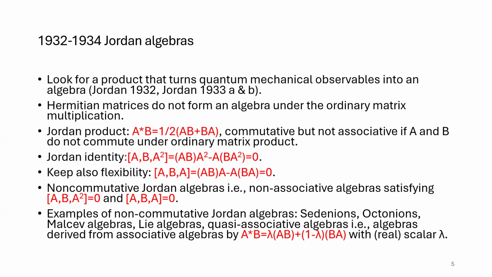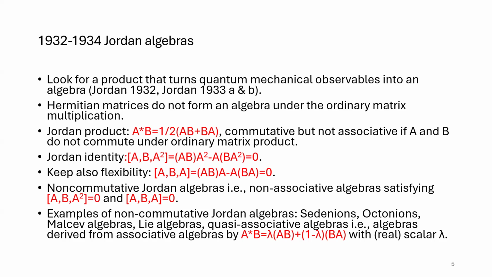But in most cases, all of these non-commutative Jordan algebras, with the exception of the sedenions and the octonions, are so-called quasi-associative algebras. They originate from deforming the product in an original associative algebra. And this was a huge disappointment for Jordan. He hoped that there would be a rich class of intrinsic, non-associative, non-commutative Jordan algebras.